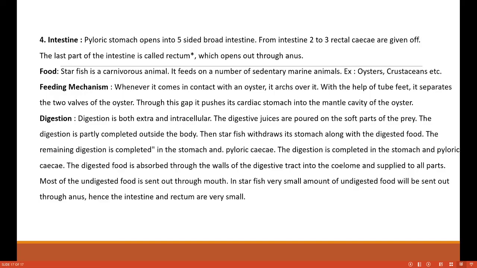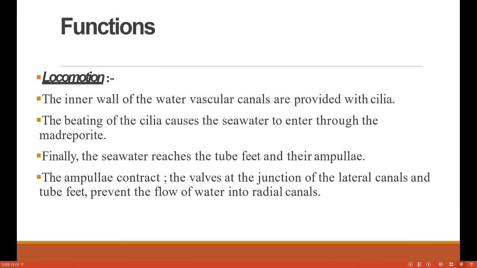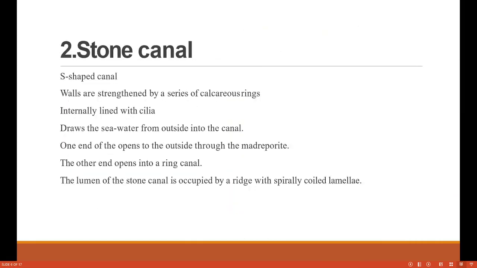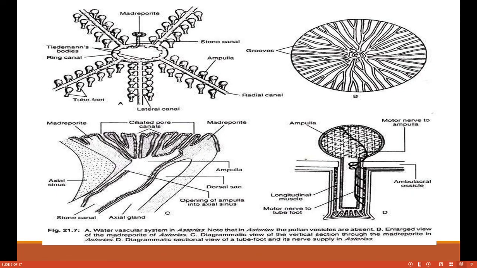This is about Asterias. In the next class, we are going to start the protochordates, unit number 6.